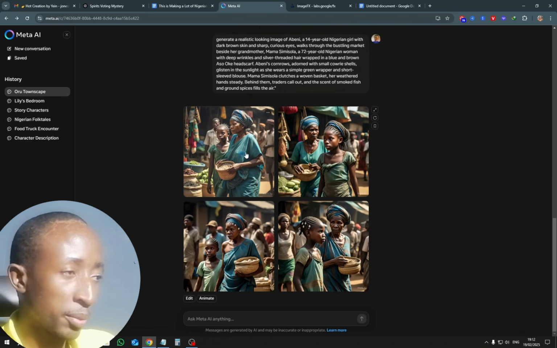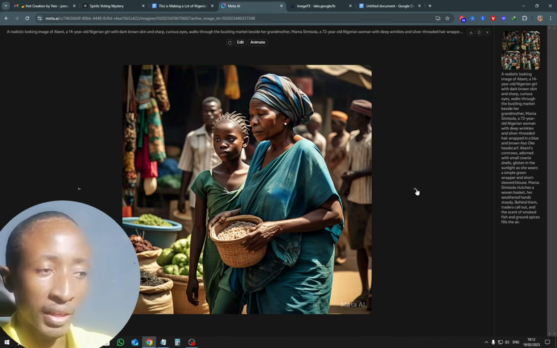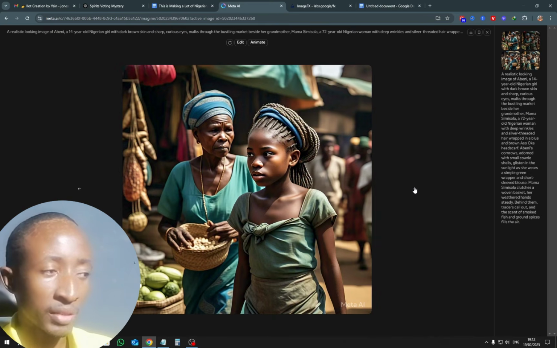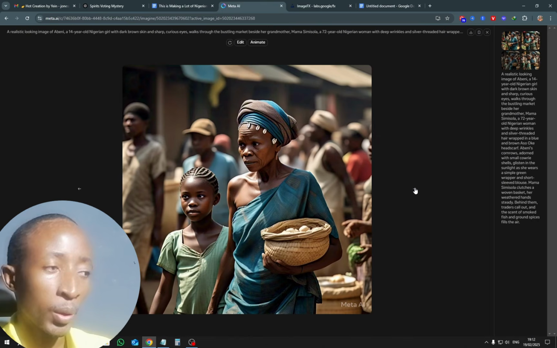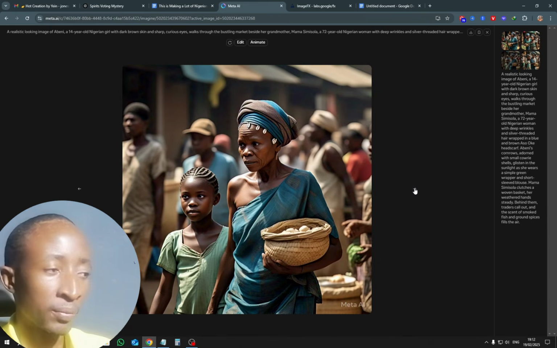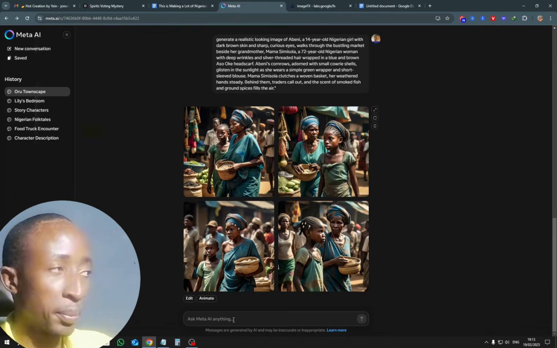So you can see our images have been generated, and when you look at these images, you can see that they are consistent. Like the grandma, look at the grandma and look at the granddaughter, which is our main character right here. If I click the next icon to see the other person, you can see the clothes are the same and the likes. That's why we wanted the descriptions to be there. You can see, okay, here there's a bit of difference, but the face is the same, different clothes and the likes. Just take a look at this. You can see, always mention realistic if you're using meta.ai.